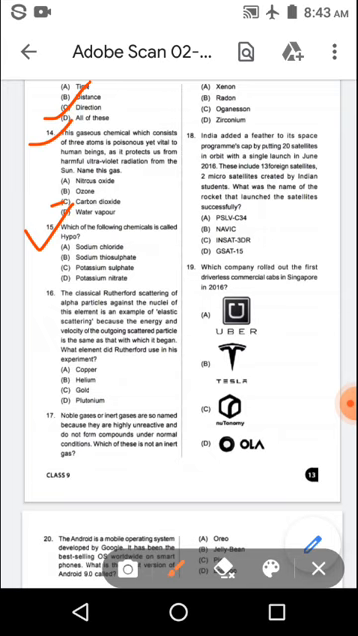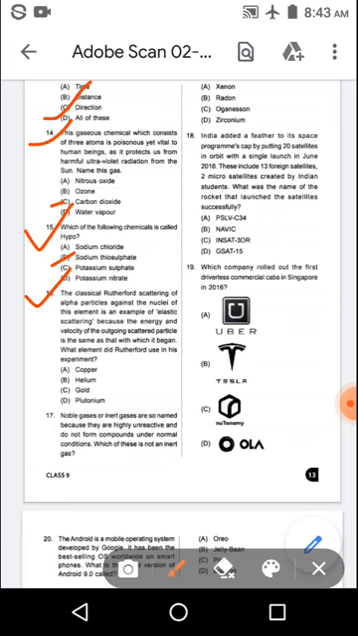Which of the following chemicals is called hypo? And the options are option A, sodium chloride. Option B, sodium thiosulfate. Option C, potassium sulfate. Option D, potassium nitrate. And the right answer is option B, sodium thiosulfate.